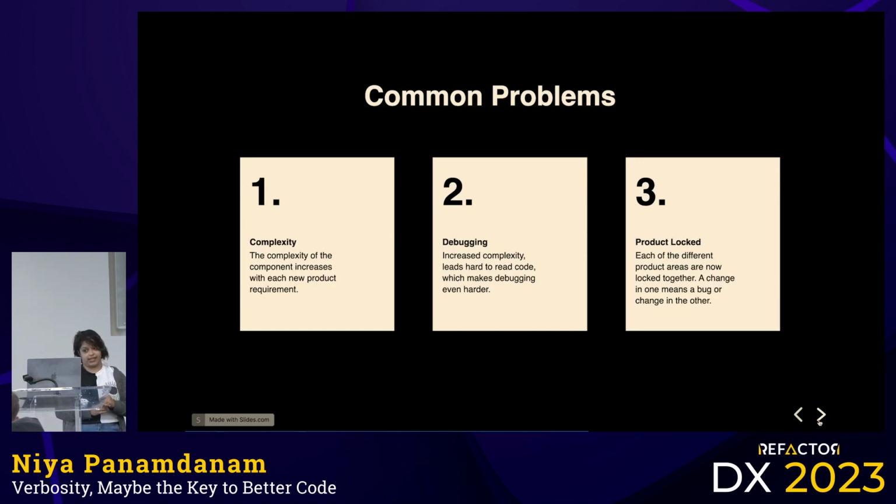That's going to take a long time to fix. Because reading that code is really hard. And product lock. This is the one I think developers don't really think about, is by making that component the same, we've literally forced product and business decisions to be aligned around it. Each of the different product areas are now locked together. A change in one causes a change in another.